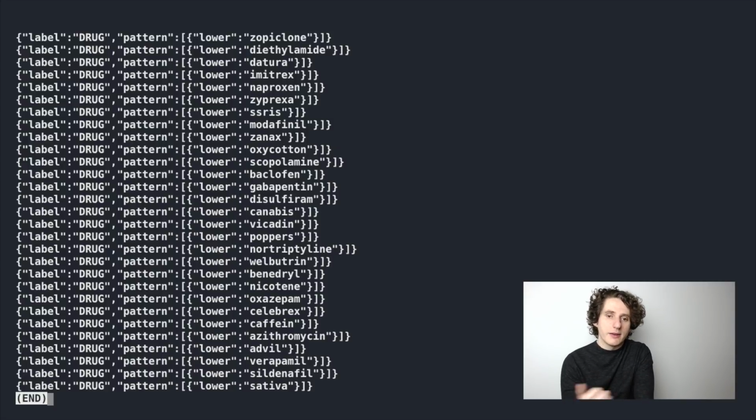So the patterns file by default here is very simple. It's just one lowercase term, so it's just going to match that term and assign it to the drug label. But spaCy's matcher class supports all sorts of other properties and tokens. So we could, for instance, have a pattern which says a noun before some word and then making a multi-word phrase, or making a multi-word phrase based on other properties such as other annotations which spaCy calculates.